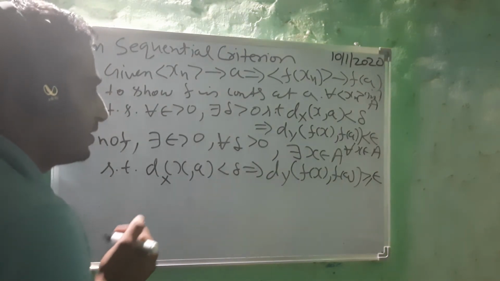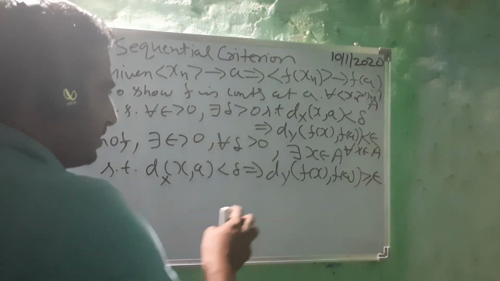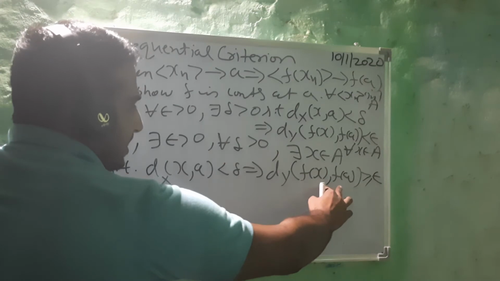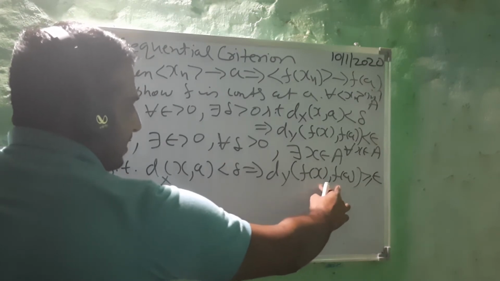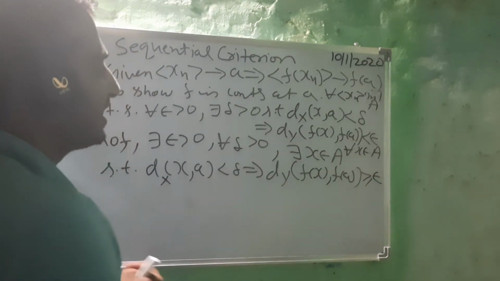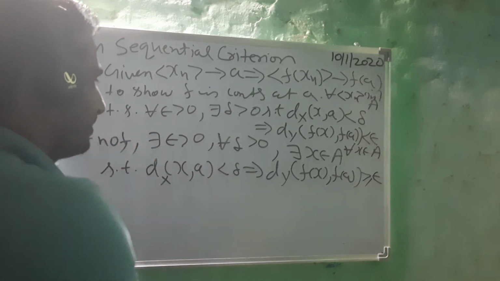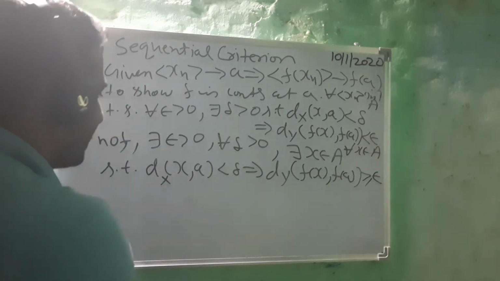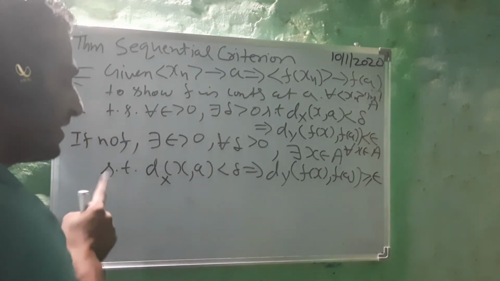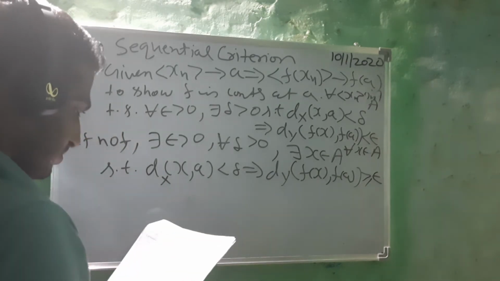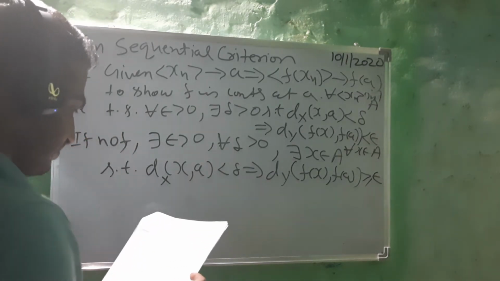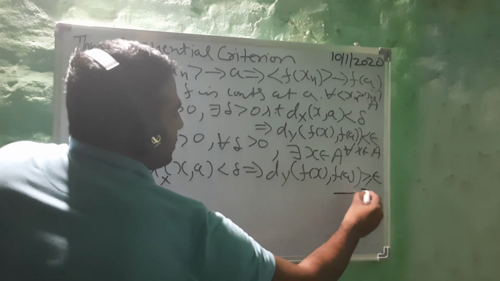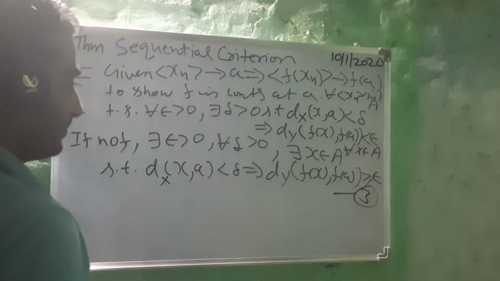Okay, we are doing the negation. So what does it mean? It means that distance of f(x), f(a) is greater than or equal to epsilon whenever distance of x and a is less than delta. Okay, so let's give the name. This is called equation number 3.